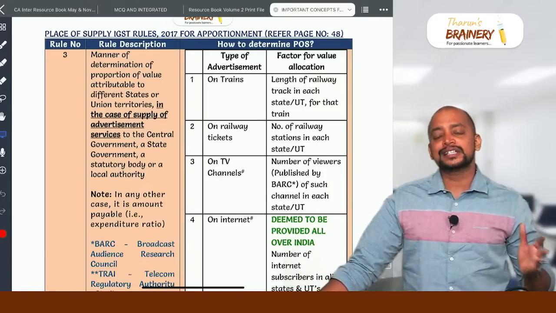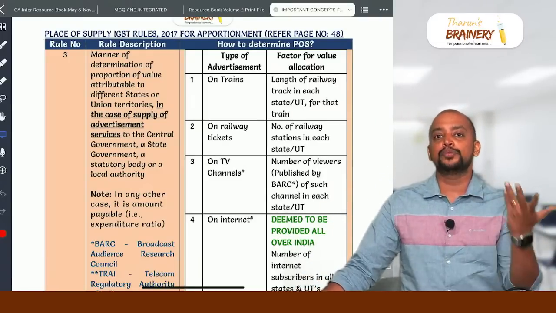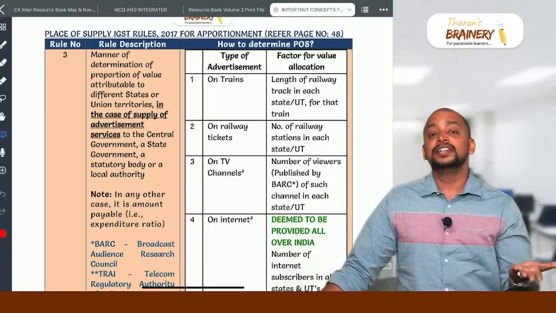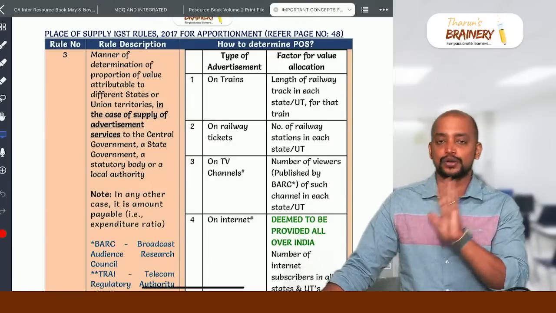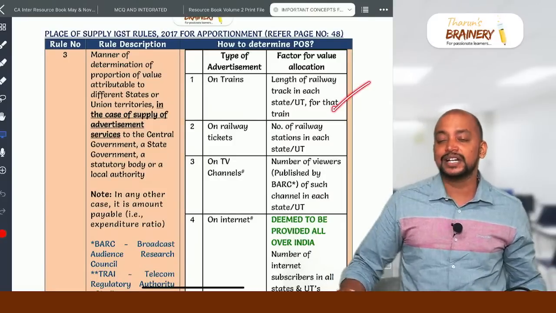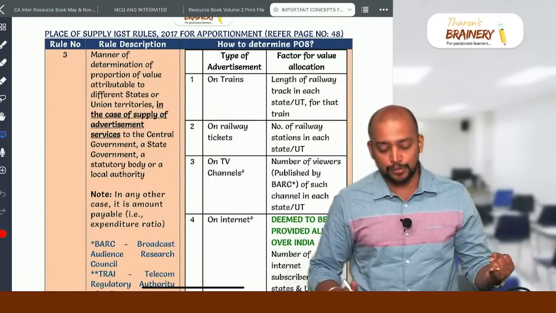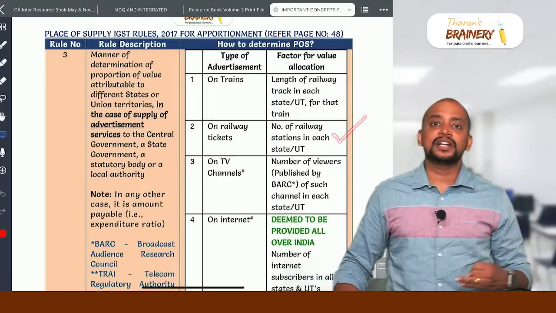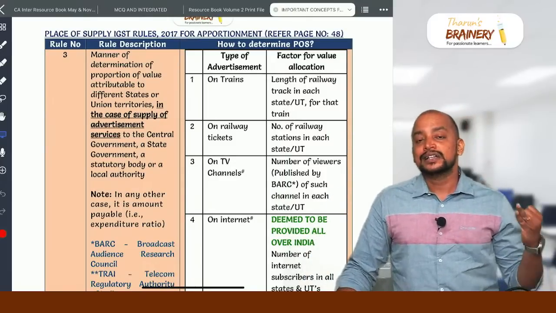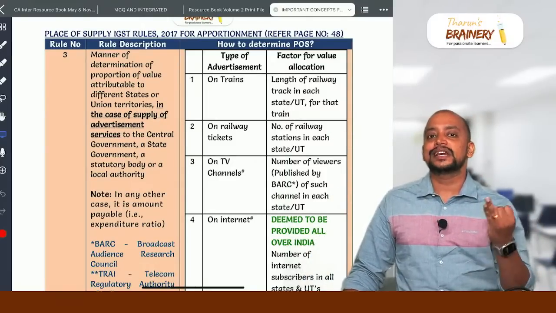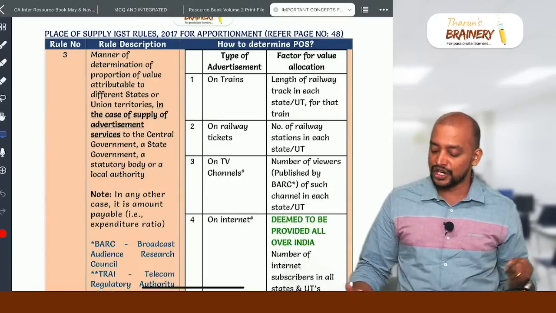And if we have a single consideration and we don't have the apportionment available in the contract, then we need to follow some basis as per Rule 3. Suppose the advertisement is in a train, we need to take the length of track in each state as the base of apportionment. Suppose the advertisement is on railway tickets, then we need to see how many stations are there in each state. On that basis we need to apportion.